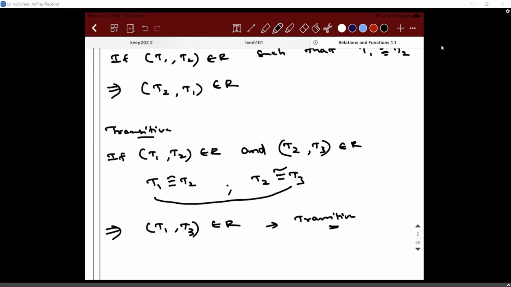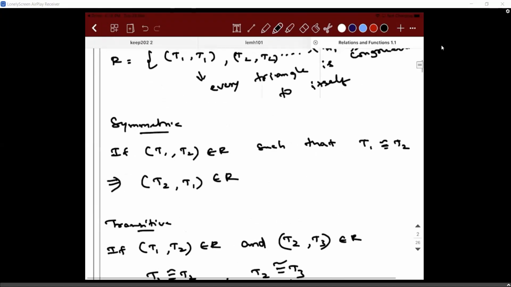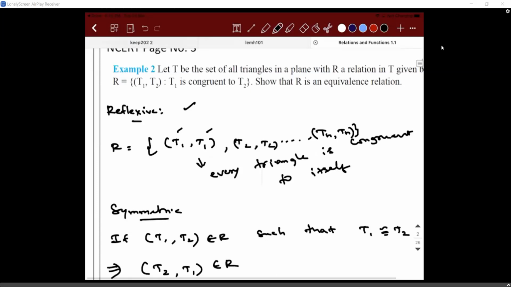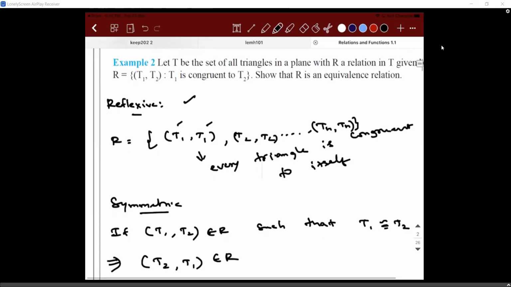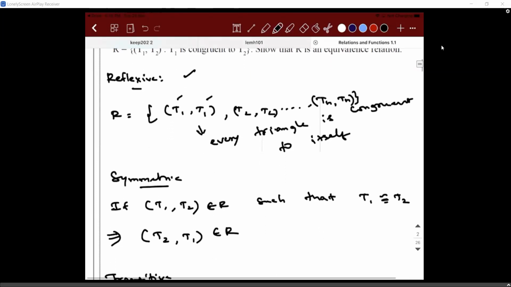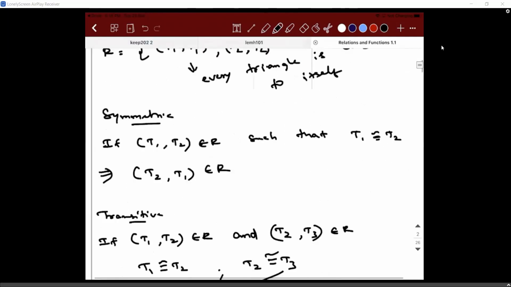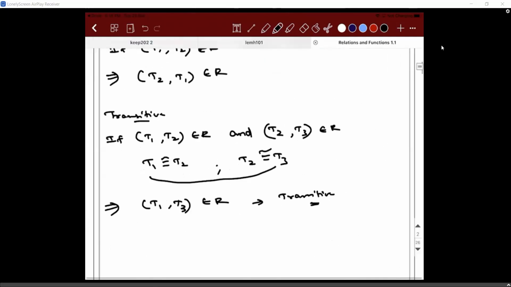So what can you say? Since all the three conditions are satisfied, you can say that this relation is an equivalence relation. So that's what the question is all about: prove that it is an equivalence relation. Equivalence means all the three should be satisfied. Clear, guys?